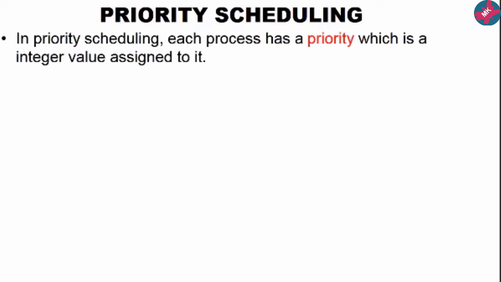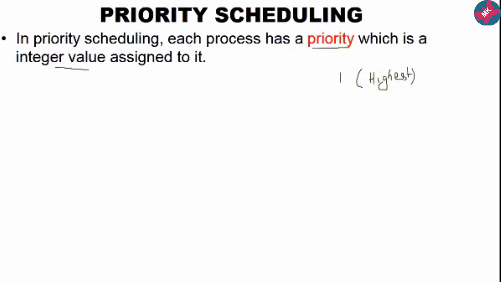Suppose a priority of 1 is given. The lowest number will have the highest priority and the larger number will have the lowest priority. As I have just mentioned, the smallest integer is considered the highest priority and the largest integer is considered the lowest priority.